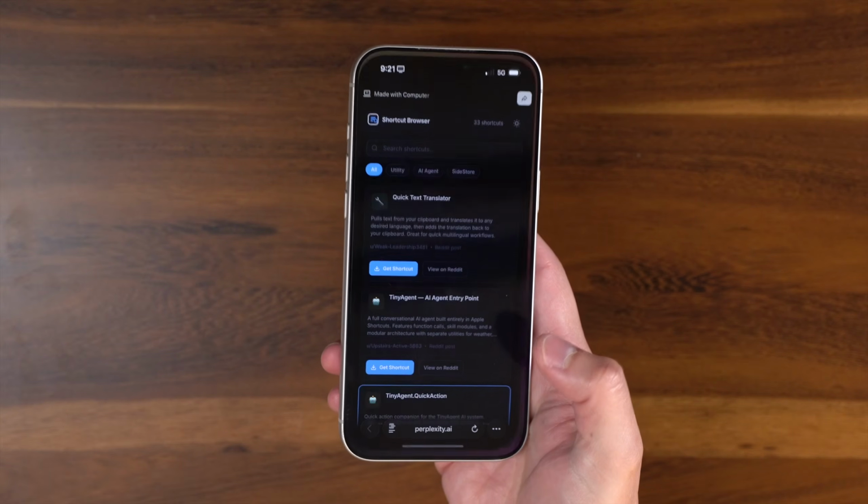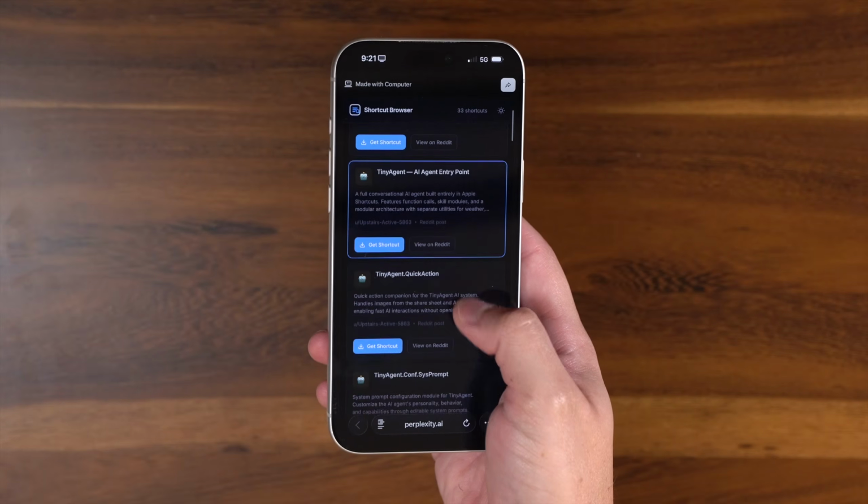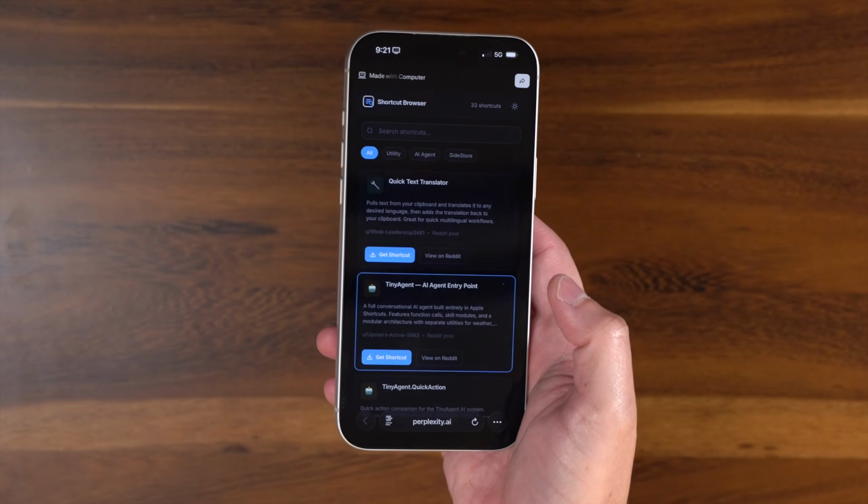And the best part is because these are web apps, I can run them on any of my Apple devices. Like here's that shortcut scraper, but on my iPhone. And I built a lot of these just sitting on my patio using computer from my iPad.